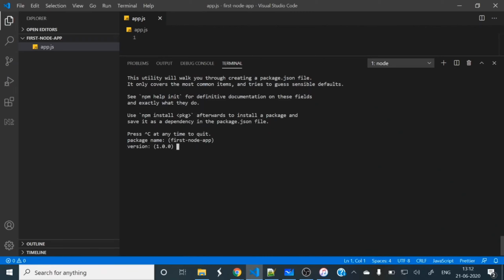So it is asking the version number. If you are providing some custom version, then it's fine. Otherwise it will take the default version, 1.0.0. Description: if you provide some description, it will take the description. Otherwise it will be empty. So let's give some description: fast node app.